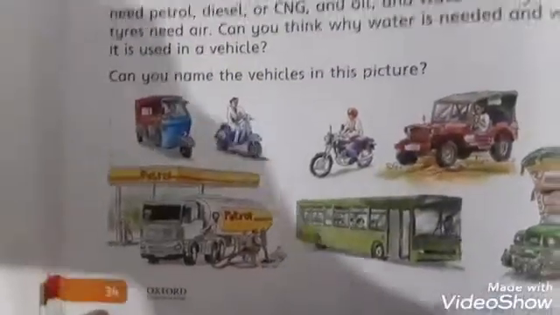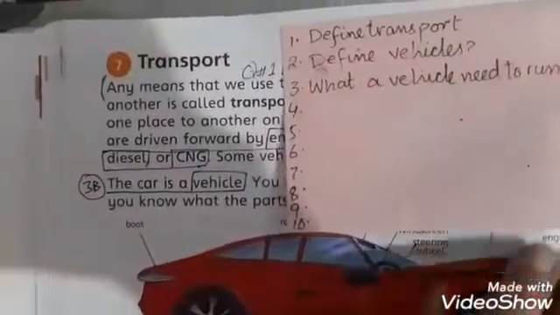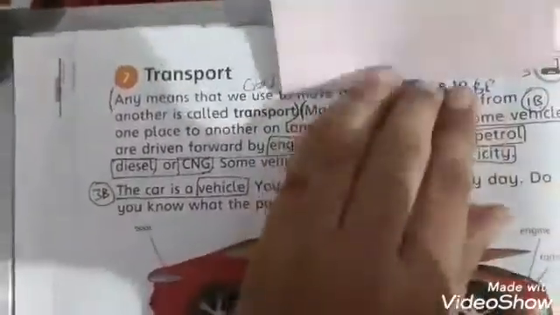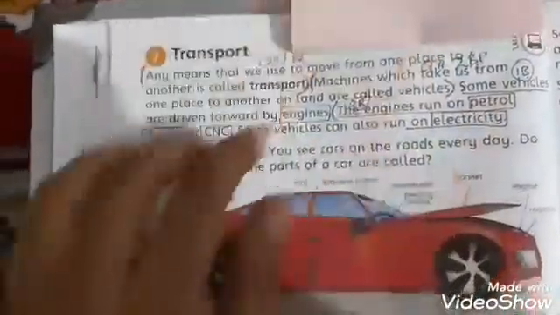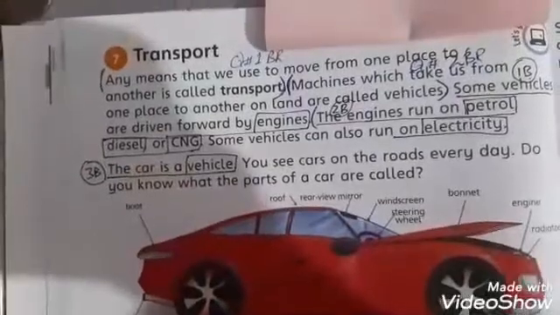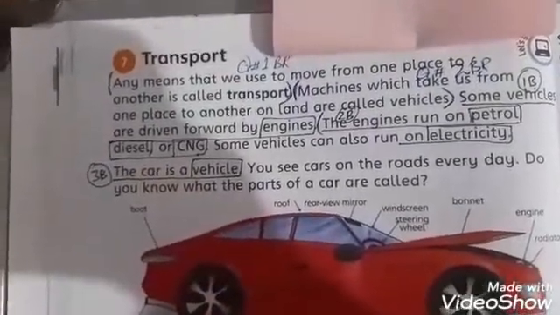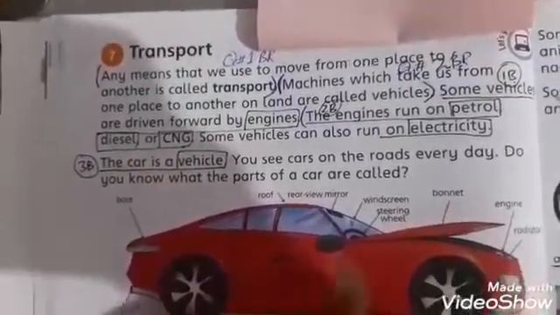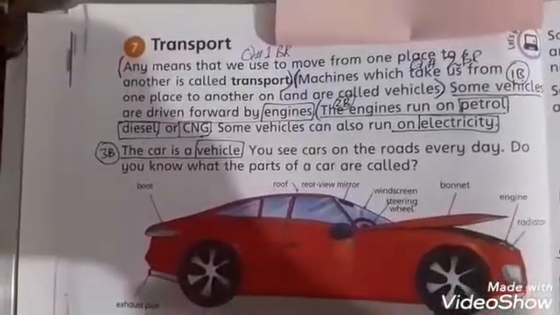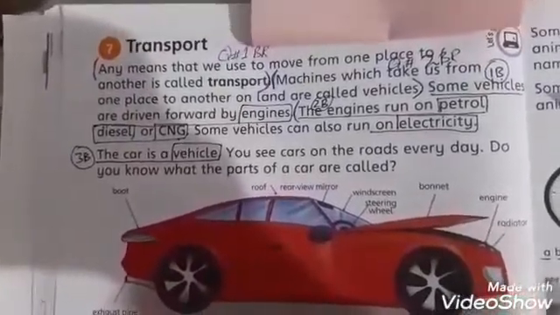Dear students, open page number 34, chapter number 7, transport. Any means that we use to move from one place to another is called transport. Machines which take us from one place to another on land are called vehicles.